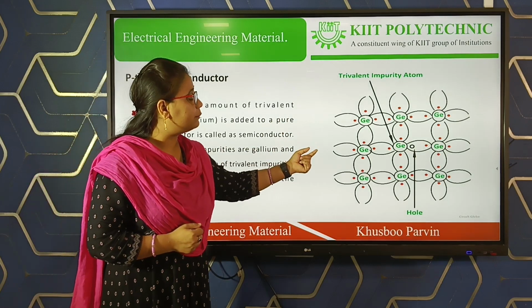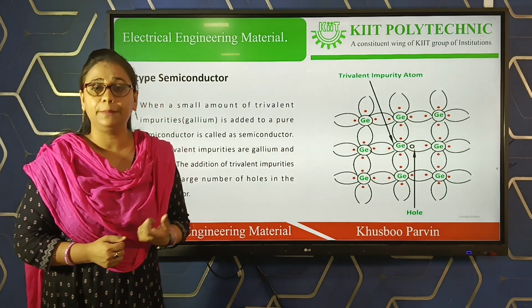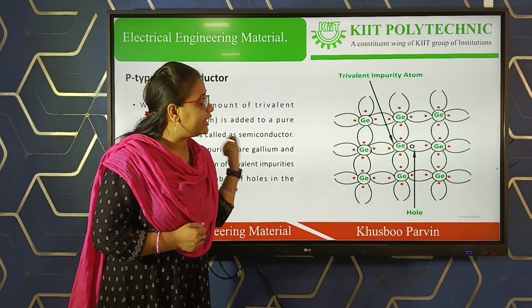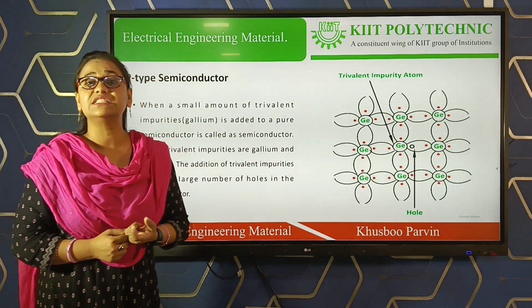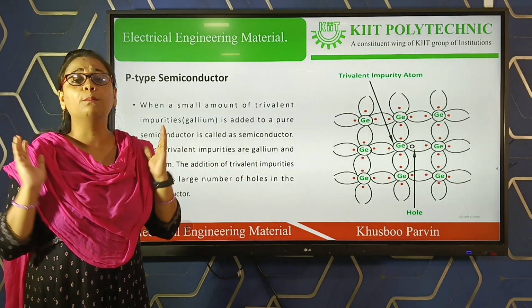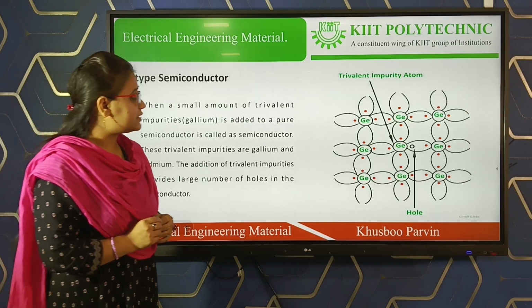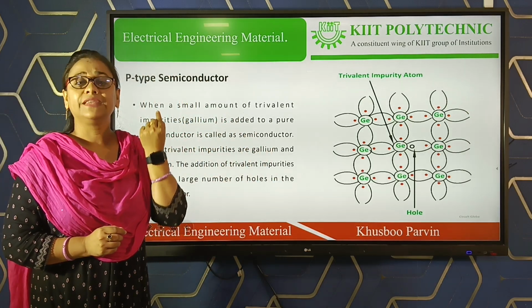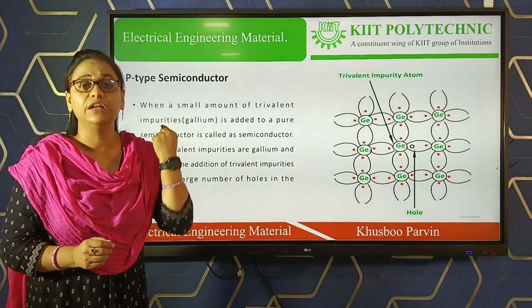But the fourth one is left empty. That empty position is considered as a hole. It does not find an electron to form a bond. So we can say that addition of one trivalent impurity, that is gallium, will leave one hole.